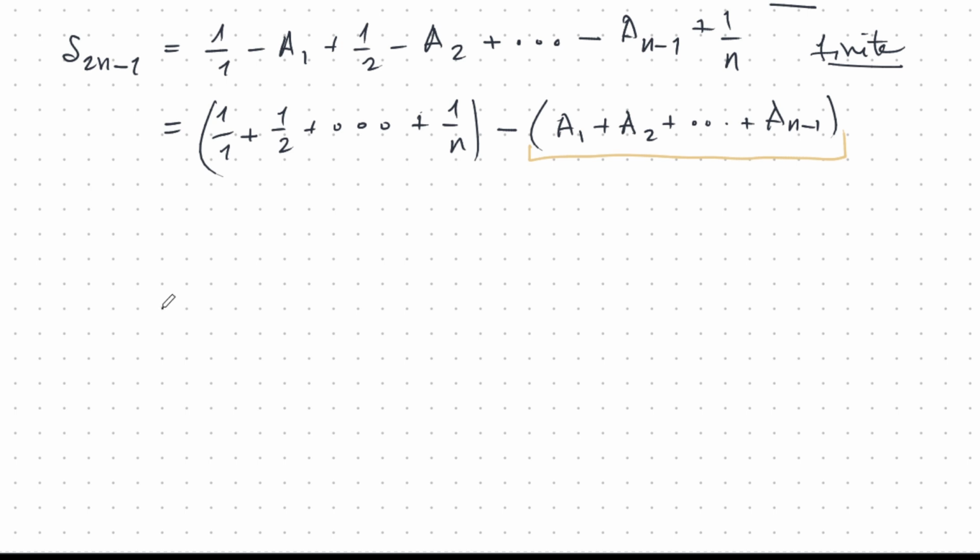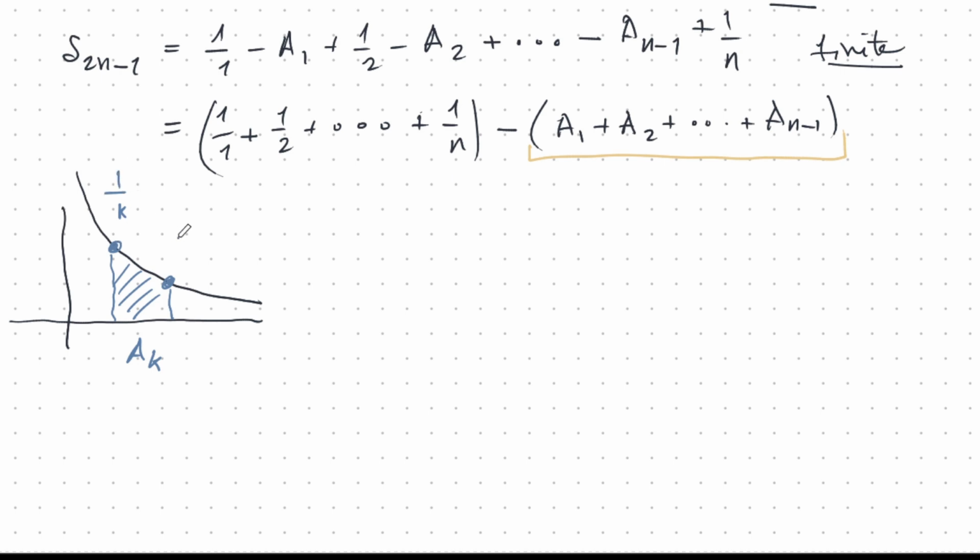What are those areas? The area A_k, this is from point 1 over k to here, 1 over k plus 1, like so. So in fact, this area, as we discussed in a previous video, is the integral from k to k plus 1 of 1 over x dx.